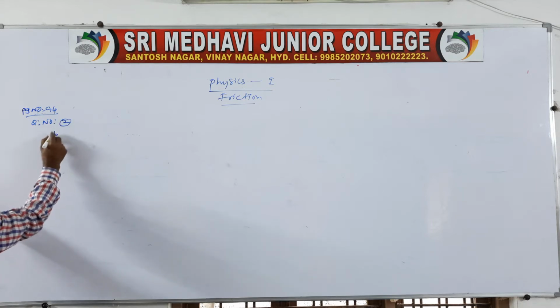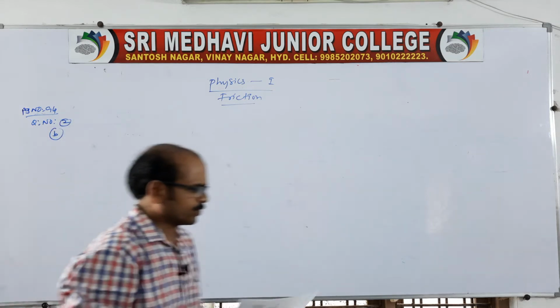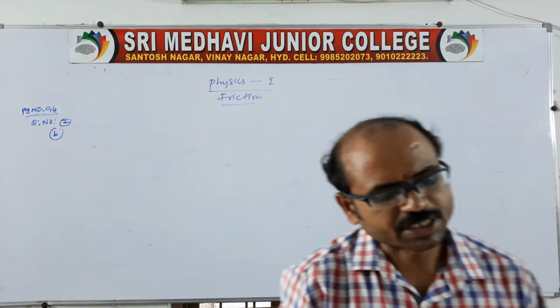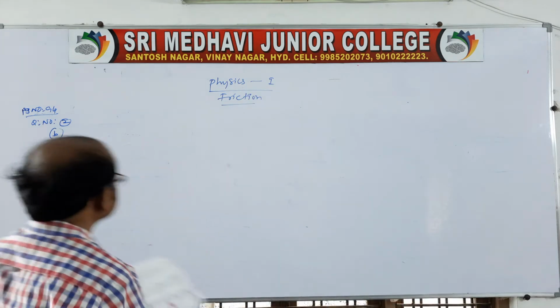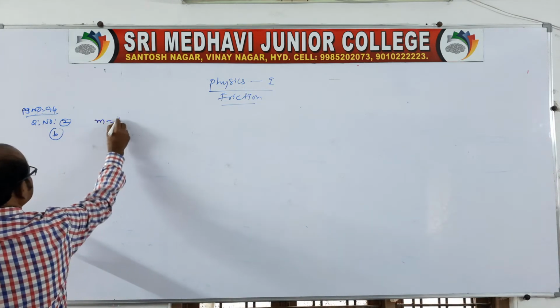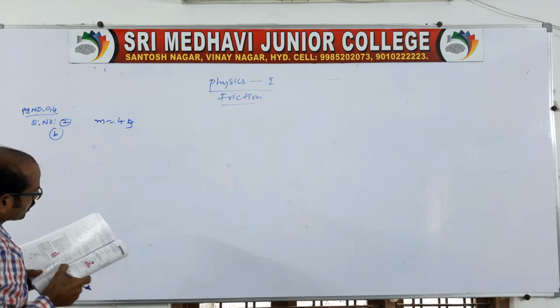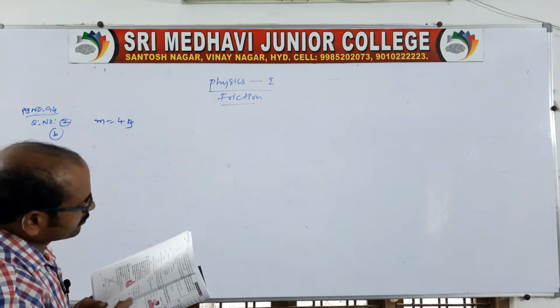This is the LAQ question. In this LAQ a question is given: a block of mass 4 kg is resting on a rough horizontal plane.